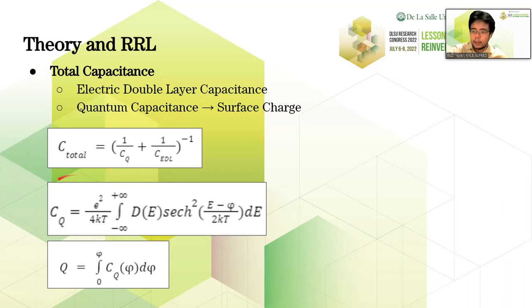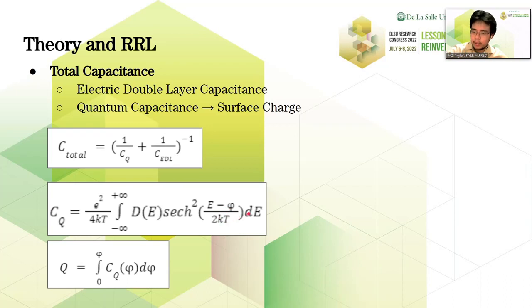Below this formula, we can see the quantum capacitance, and it's reliant on the density of states, which we discussed earlier. It's followed by a thermal broadening function, which is a hyperbolic secant squared. Inside this function, we see E, which is the energy, subtracted by an external potential phi, divided by the Boltzmann constant and the temperature that we set to 20 degrees Celsius.